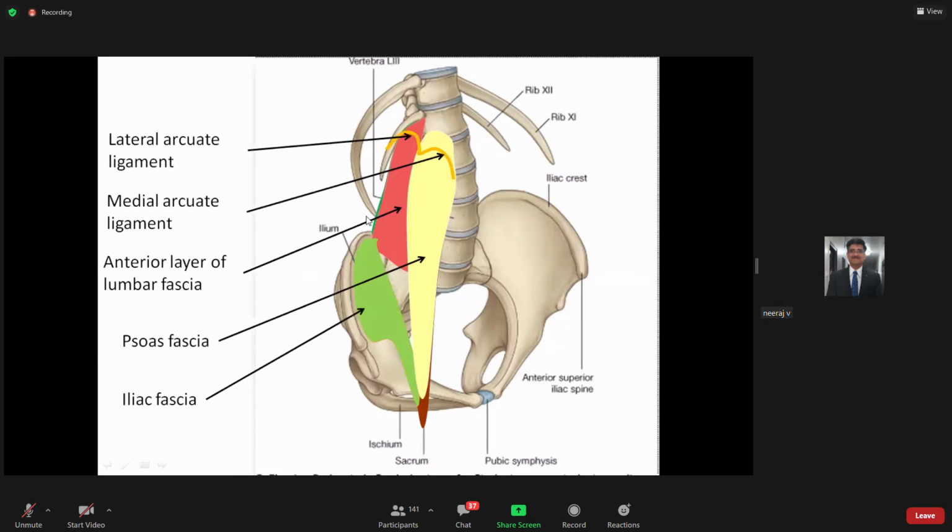If we see this picture, this is a composite picture of the thoracolumbar fascia. In this picture, you can even look at the extent. Here, this yellow color is your psoas fascia. Here is the anterior layer of the lumbar fascia. This is the thickening forming the medial arcuate ligament. Thickening in the upper part forms the lateral arcuate ligament, and inferiorly it continues like this. So this is one very important deep fascia, having this kind of arrangement in relation to your lumbar area.